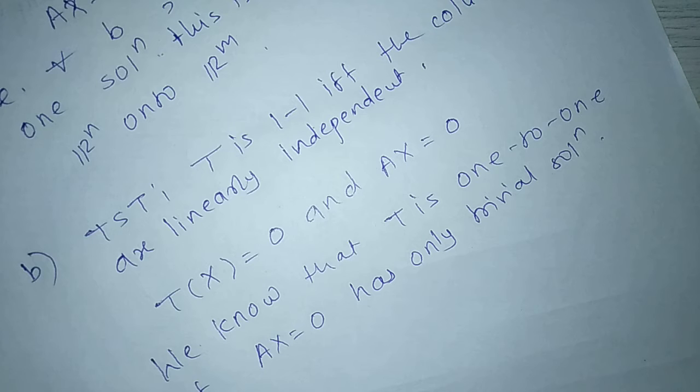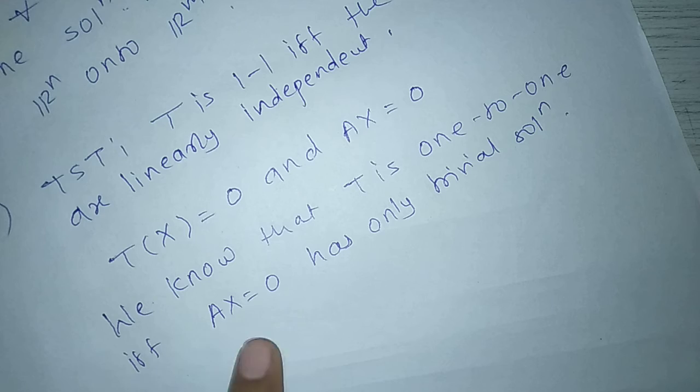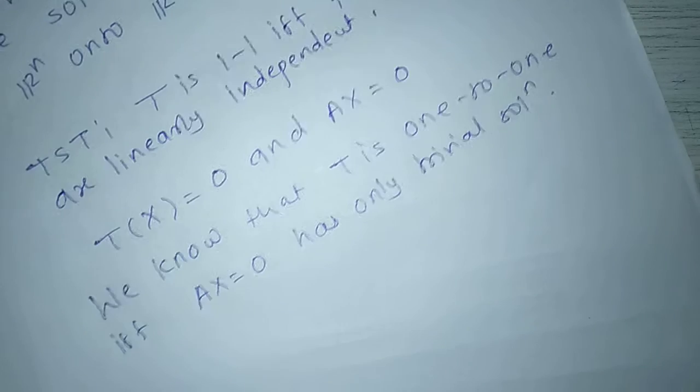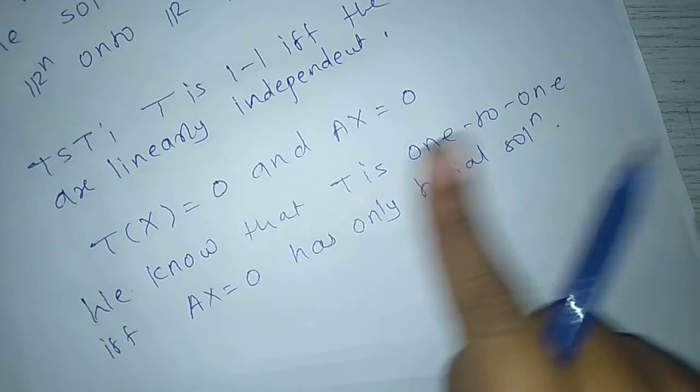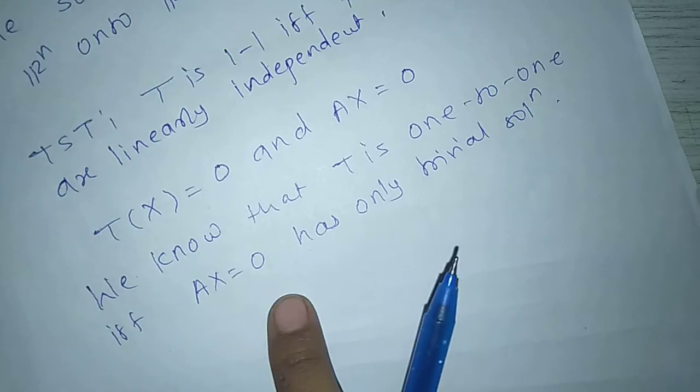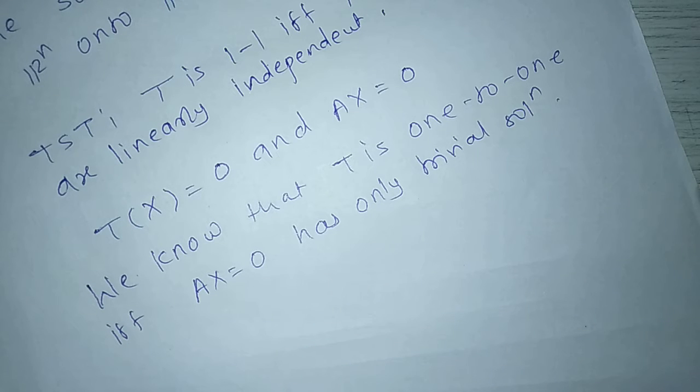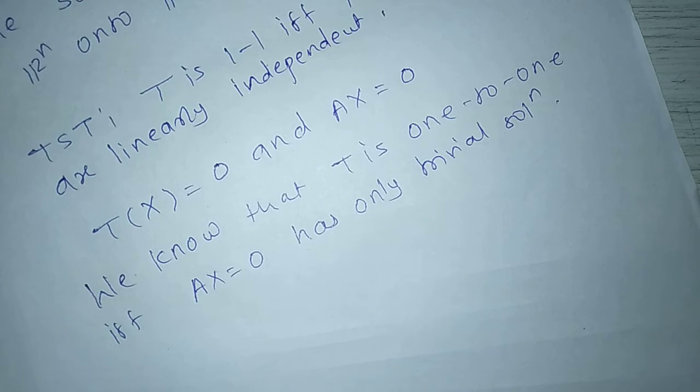To check if T is 1 to 1, we take the homogeneous system. Homogeneous system means A into x equal to 0, and T is 1 to 1 if and only if A into x equal to 0 has only trivial solution. Trivial solution means the columns of A are linearly independent.